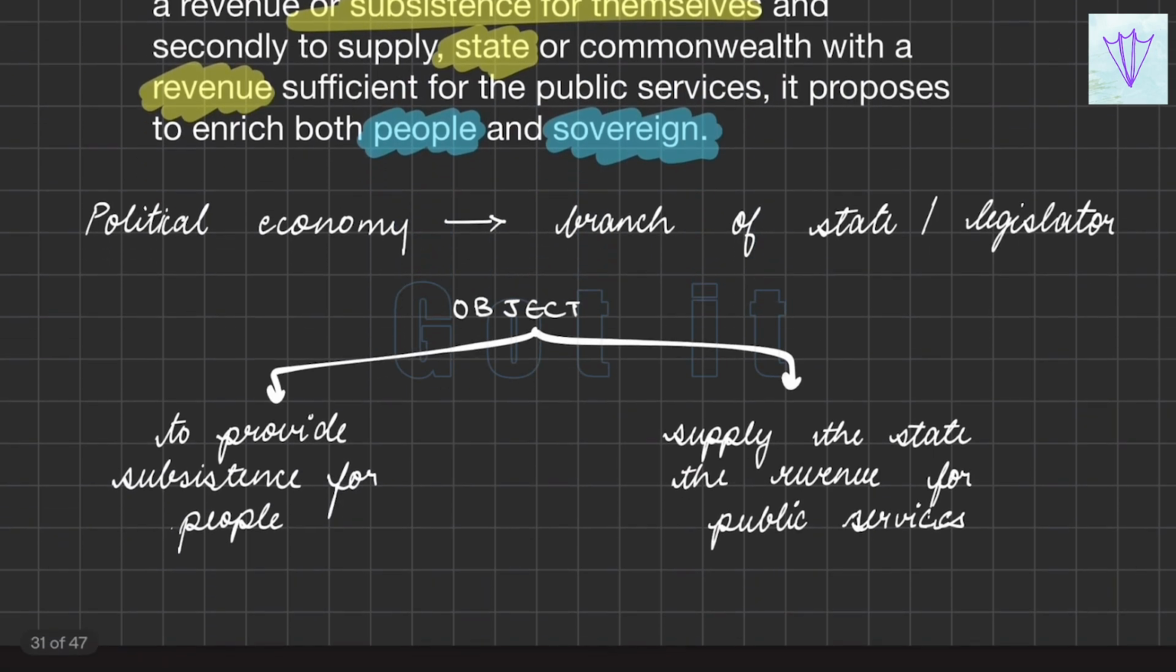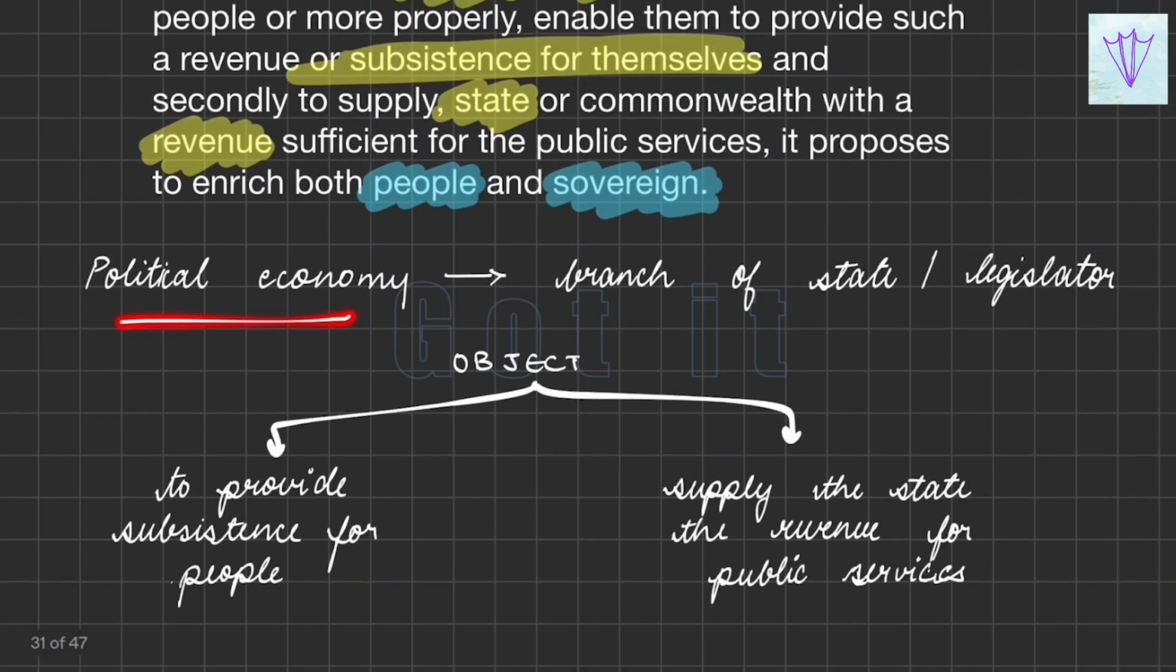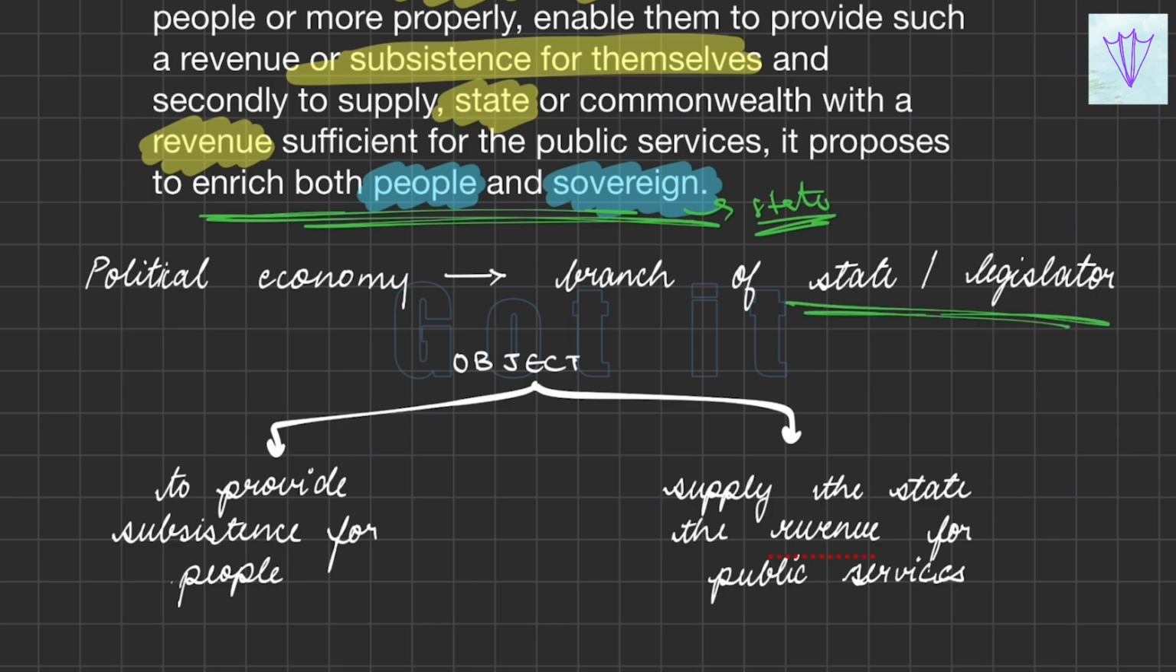So the key note is that economy is a branch of the science of a state or legislator, and it has two primary objectives: to provide subsistence for the people, and to supply the state with revenue for the public services. Overall it needs to enrich both the people and the sovereign. In the sense, both the people and the state should benefit from political economy.